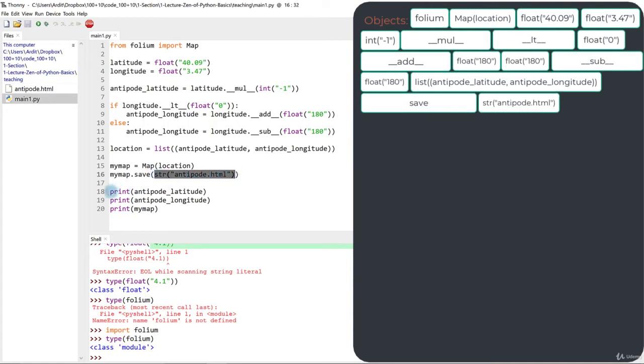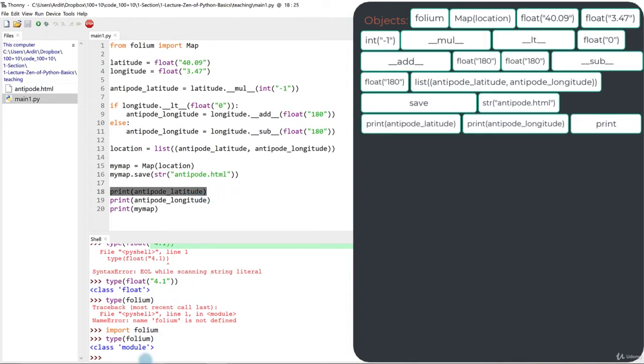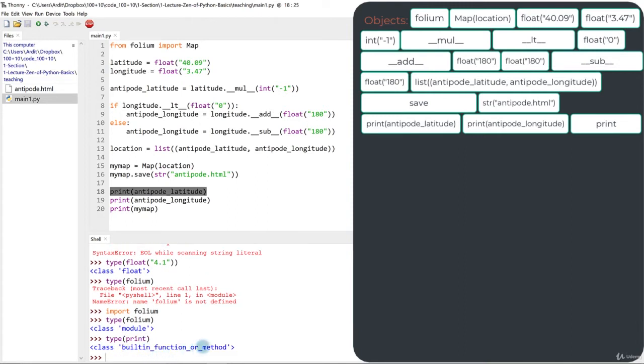And then we have this other object, print. So print is a built-in function or method object as well. So these are objects.